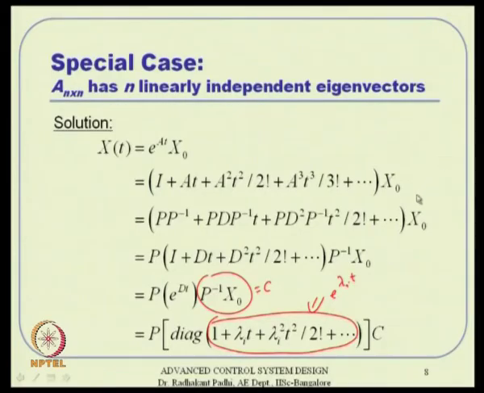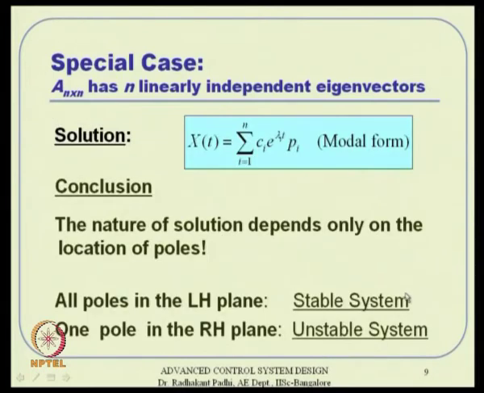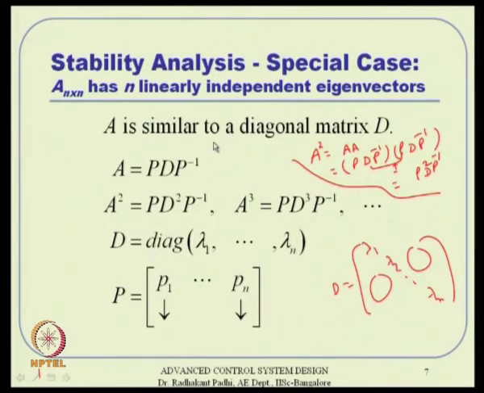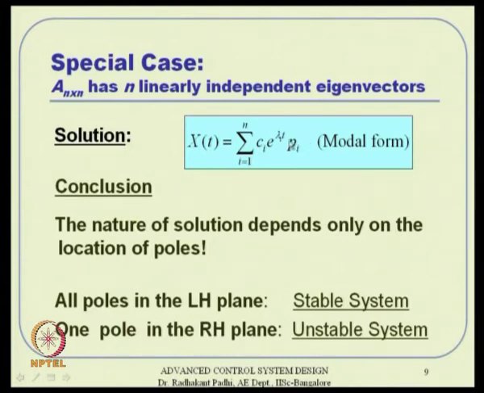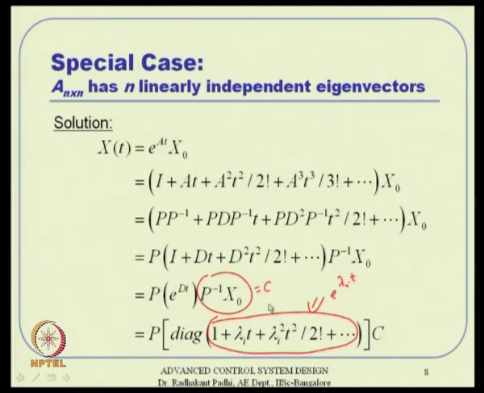So, I can essentially write this matrix that I am talking about as P times this diagonal matrix times C1, C2 and all that. What you observe here is the same solution we had, but instead of writing it that way, we are successfully writing it this way. Remember, Ci also comes from P inverse x 0, where the initial condition is embedded.